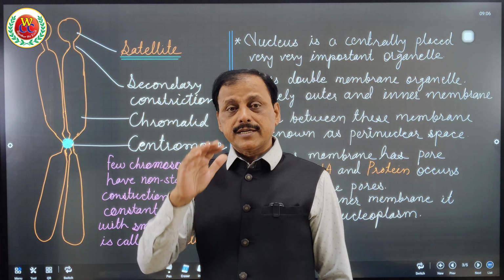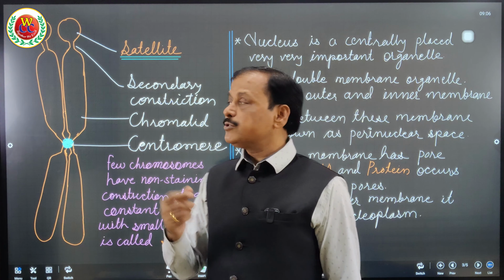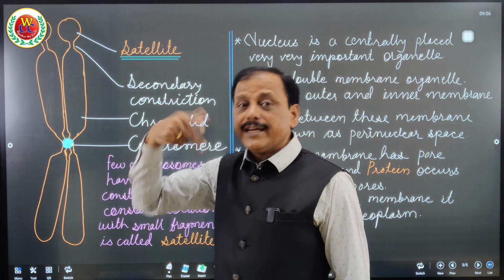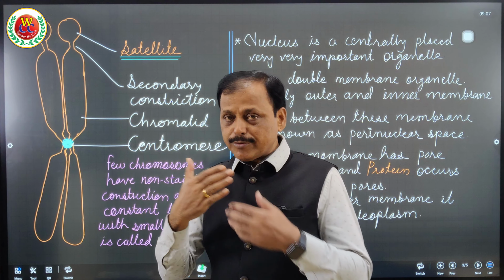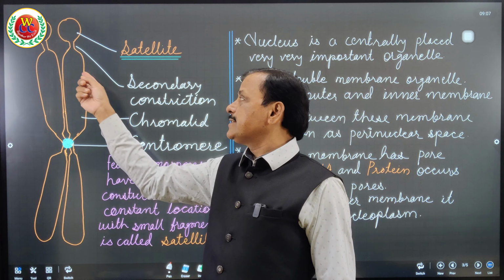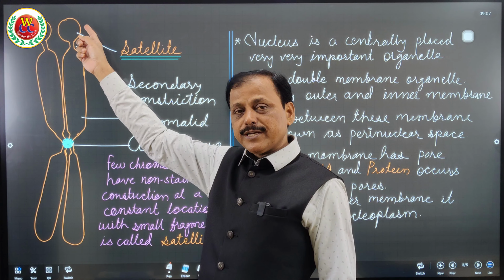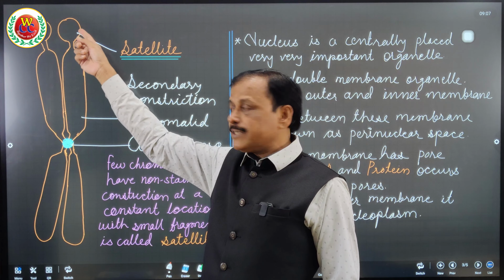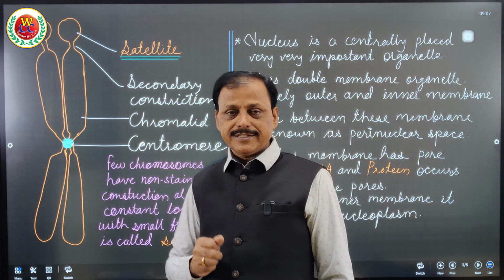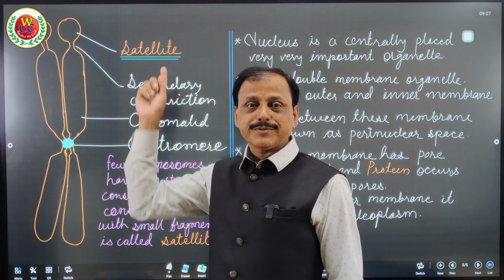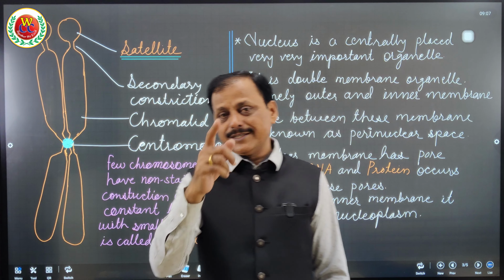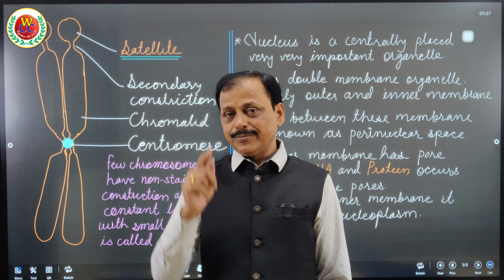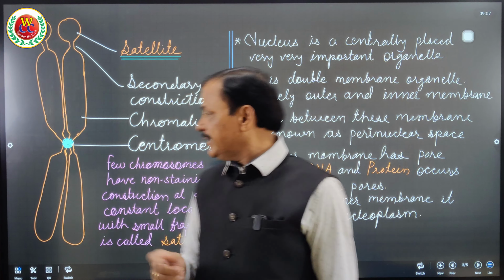It means that the transcriptionally inactive part of the DNA is known as heterochromatin. In late age, when our age advances, satellites begin to appear because some of the genes become inactive and the material gets accumulated out of the secondary constriction as this short body called satellite. I hope you got it. One more importance of satellite: genes from satellites are generally used for DNA fingerprinting, which you will learn in the next chapter. I hope you got it.